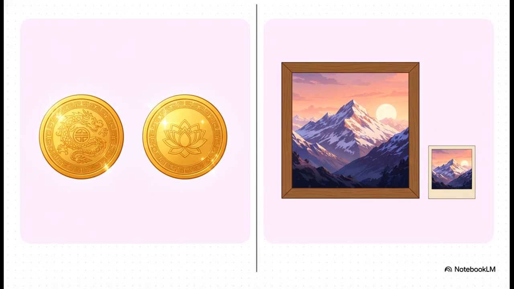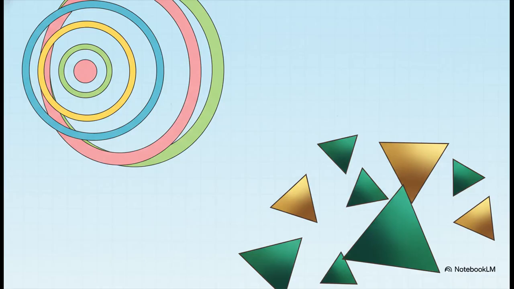Now, on the other side, we have similar figures. They also have the same shape, but their size? Not necessarily the same. Think of it like a photograph and a little thumbnail of that same photo. Same picture, just different size. You know, this idea is all around us. For example, all circles are similar to each other. A tiny little circle and a giant one have the exact same shape, just scaled up.